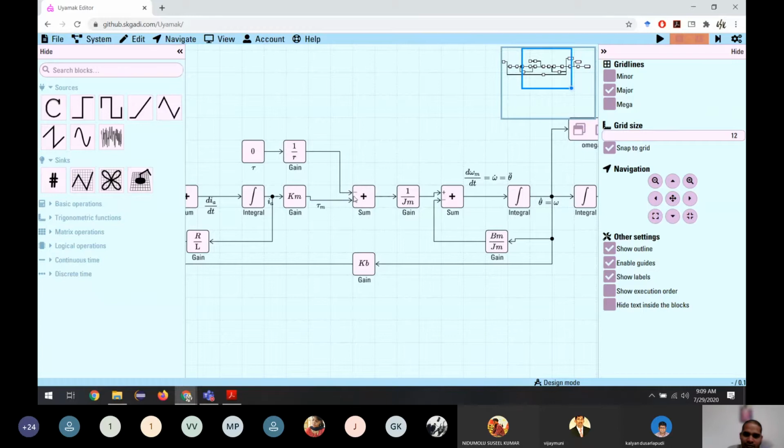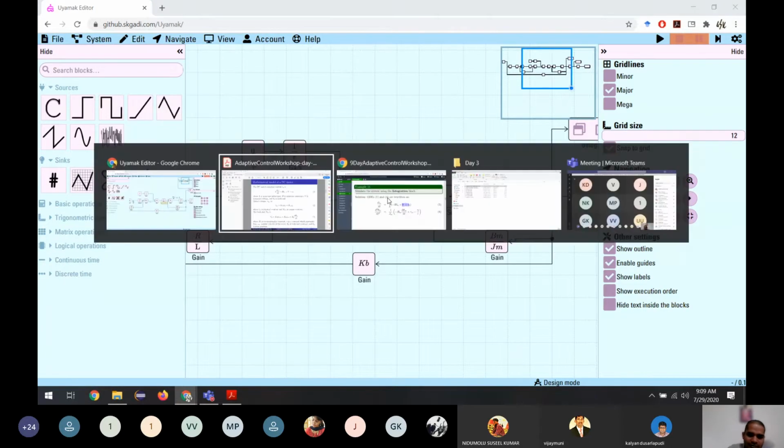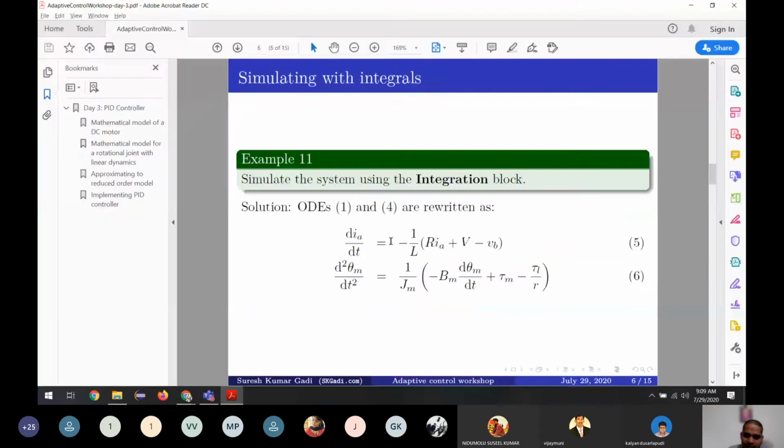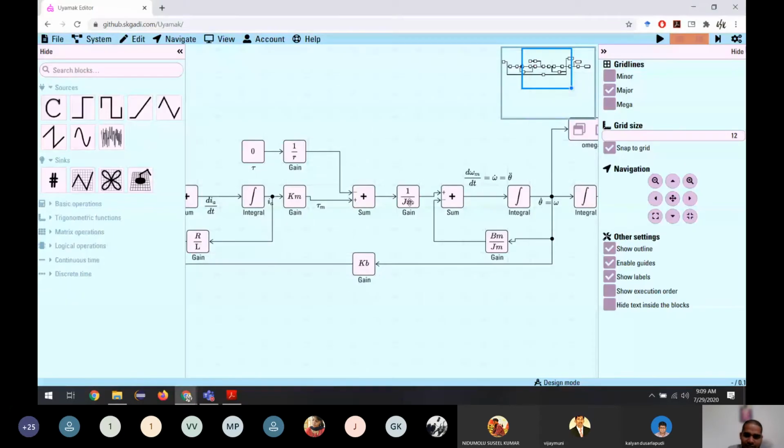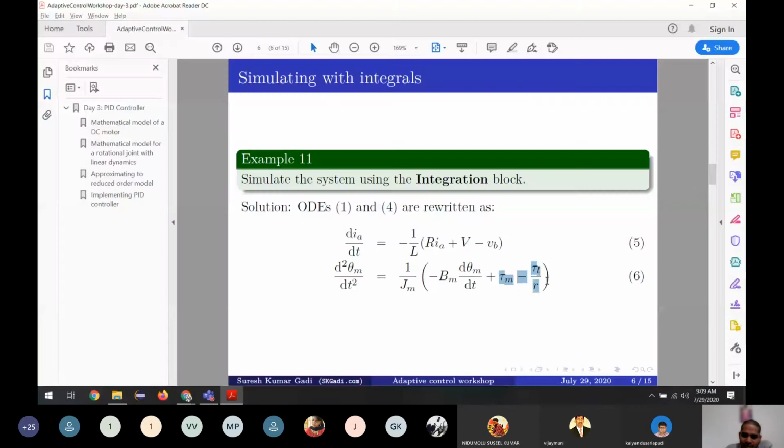This is the torque of the load. The sum is here. This here is actually negative. So we have this, and the whole thing is divided by J. We divide it by J, and then we add this one. We add these two, and we get theta double dot. So we are implementing this differential equation 6 through these blocks. If you see all these blocks, now you can clearly get it.